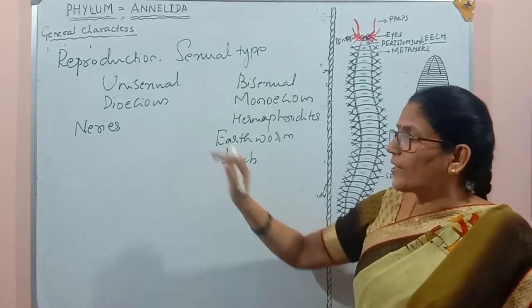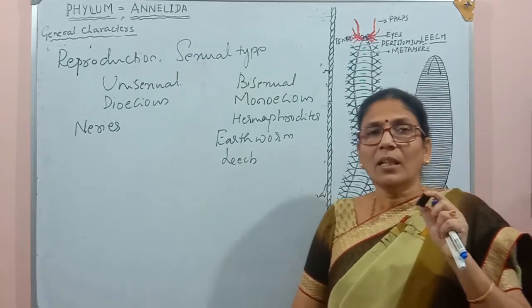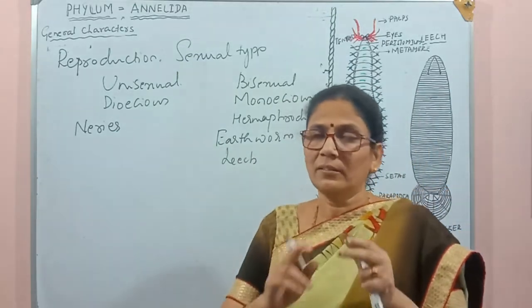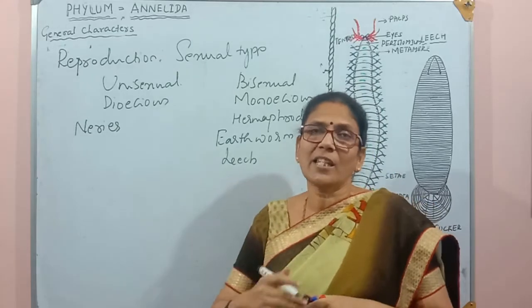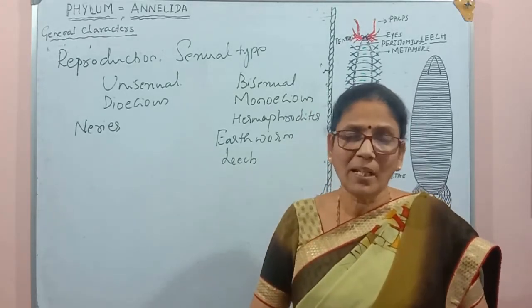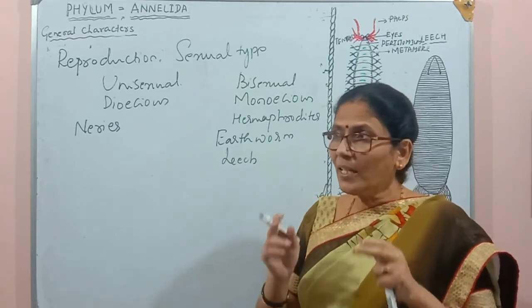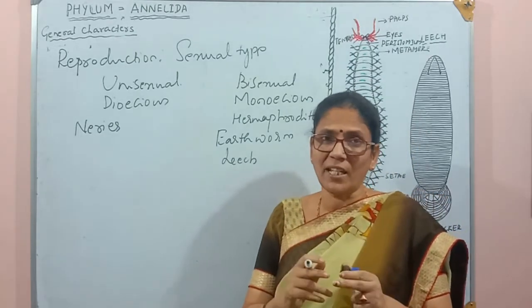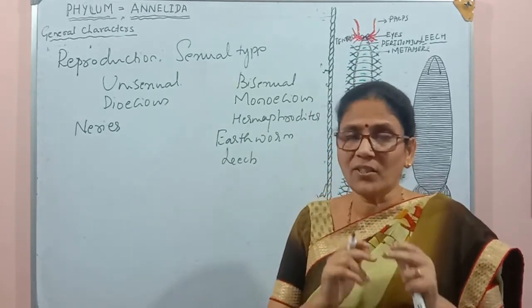Nereis is unisexual, means a male Nereis and female Nereis are different. Male Nereis produce the male gametes like sperms, and female Nereis produce the female gametes like eggs. And then fertilization takes place externally.